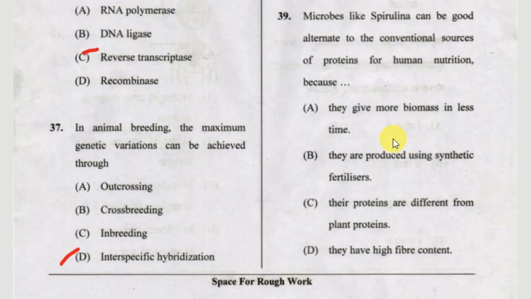Okay. Next one, microbes like spirulina can be a good alternative to the conventional sources of proteins for human nutrition because option A, they give more biomass in less time, option B, they produce using synthetic fertilizers, option C, their proteins are different from plant proteins, or option D, they have high fiber content. The correct answer is option A, they give more biomass in less time. Okay.